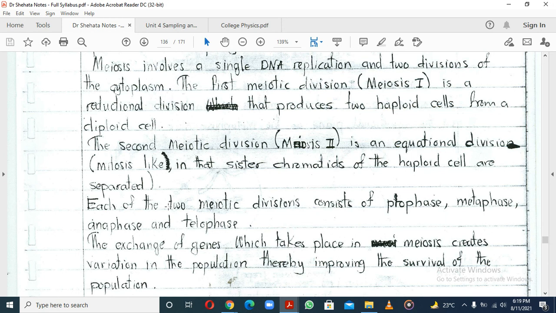For the first one, you are separating the chromosomes, still bound as sister chromatids. They've not yet separated. But in the second meiotic division, you are actually separating those sister chromatids, which is pretty much like mitosis. Don't worry, we'll look at diagrams, but I just want you to have an understanding, so that even as we look at sketches, you'll get the concept.